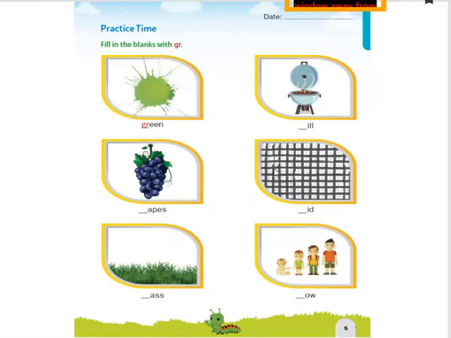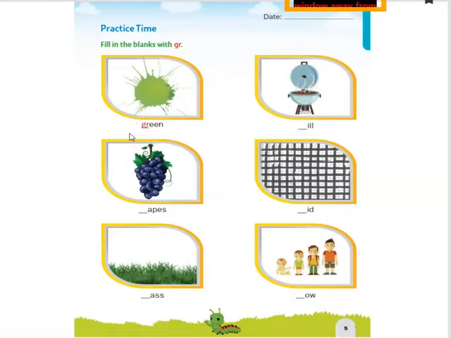Grid is nothing but something which looks like a mesh, that we call a grid. These two would be a little bit difficult for you to identify. That's why I show you the pictures and ask what the words are. Just now we learned the examples in the flow chart, no? Those will be given here in the form of a picture. It is easy for you to identify and write it.